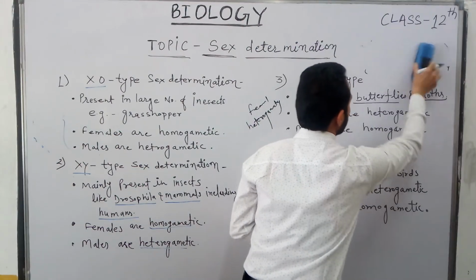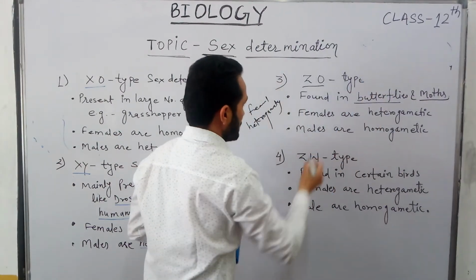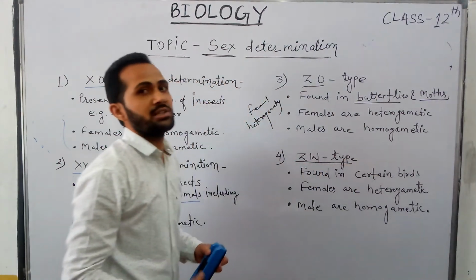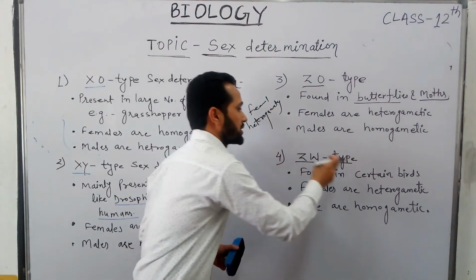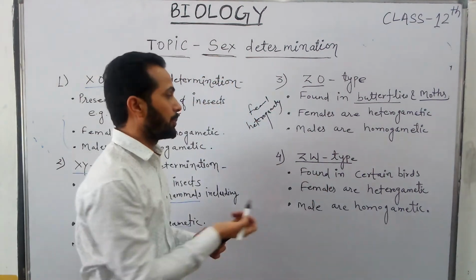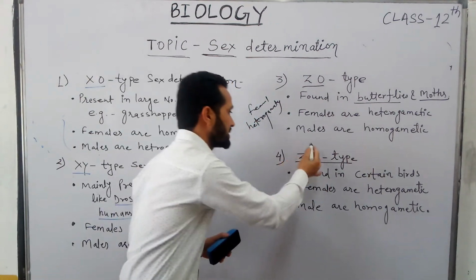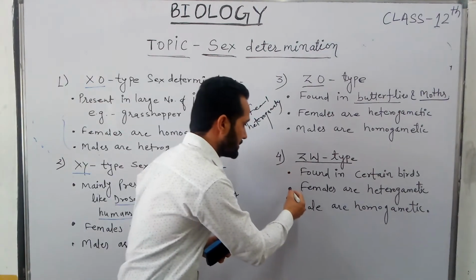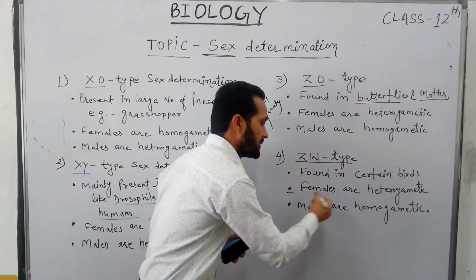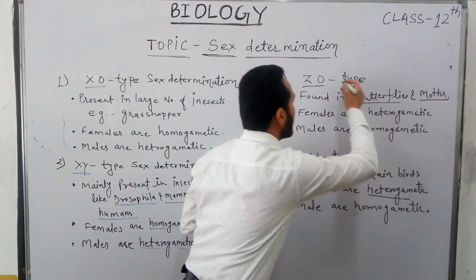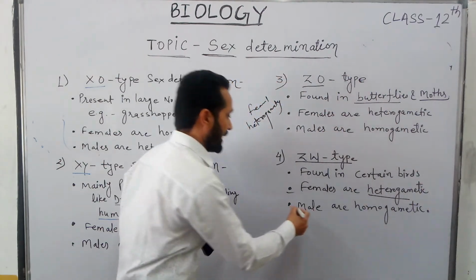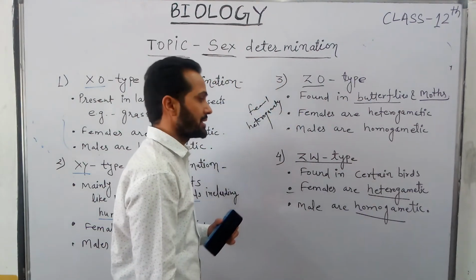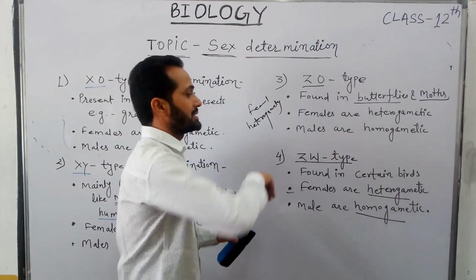The last mechanism is the ZW type sex determination mechanism. This is found in certain birds. In this mechanism, females are again heterogametic like in the Z0 type mechanism, and males are homogametic like in Z0 type sex determination. But how is it different?